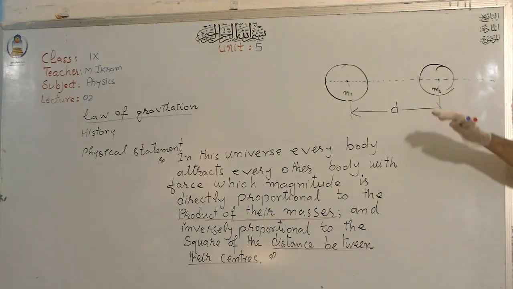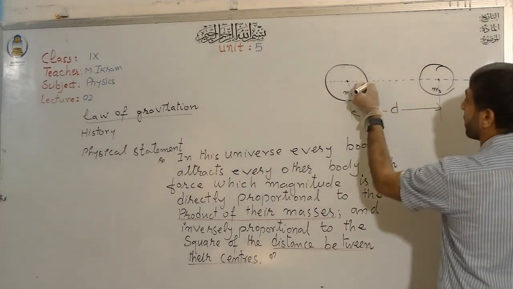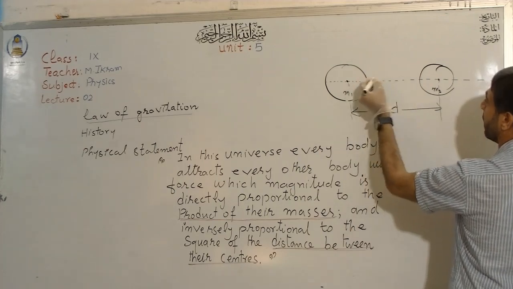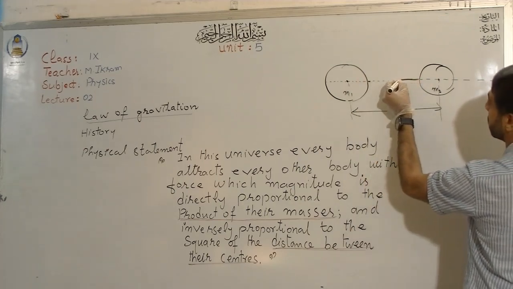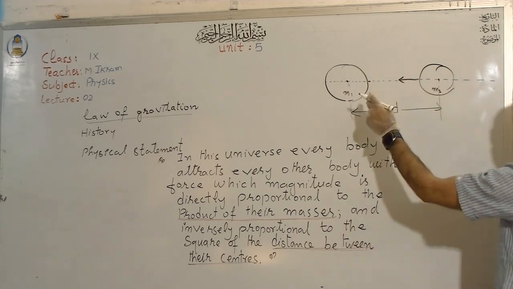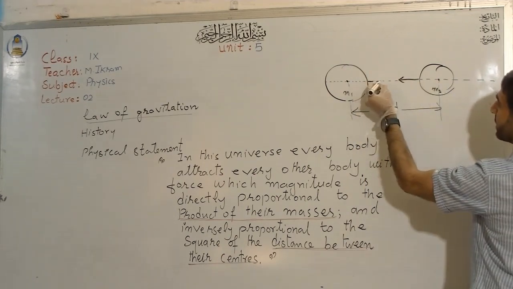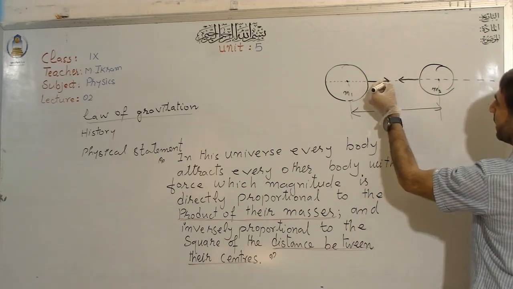The force will neither be from the top nor from the bottom. So look, this object will exert a force on this body like this, and this object will exert a force on this object like this one.